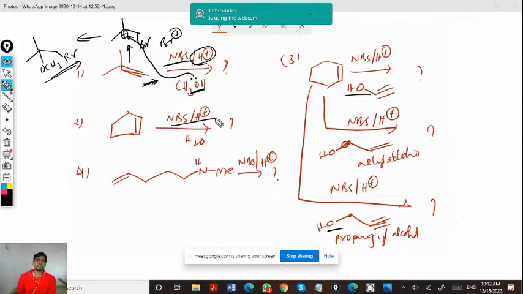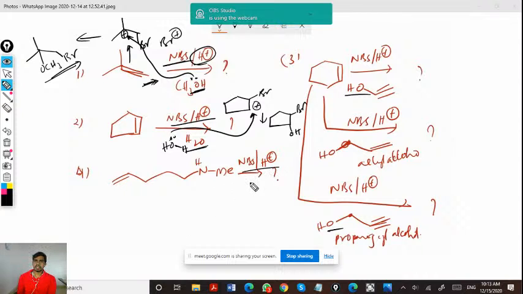Next, the same Br plus is going to form. The carbocation will be the intermediate. And in H2O there will be OH nucleophile, which is going to attack, resulting in the ortho-hydroxy bromo compound.